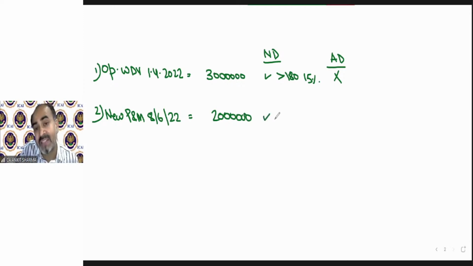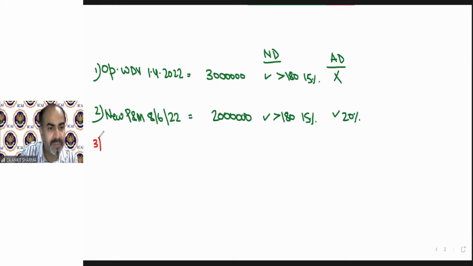Is it less than 180 or more than 180 days? It's more, because it was put to use on 8th June, and if you calculate the days from 8th June till 31st March 2023, that will be more than 180 days. So normal depreciation rate will again be 15%. Is it eligible for additional depreciation? Yes. And additional depreciation rate will be 20% because it has been used for more than 180 days.